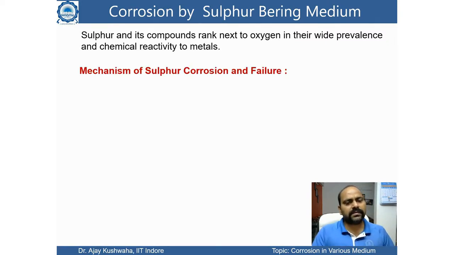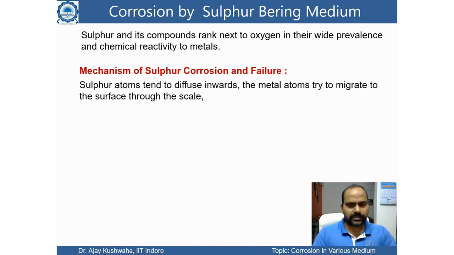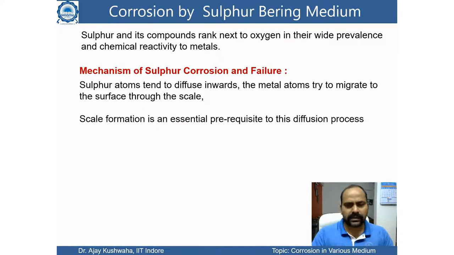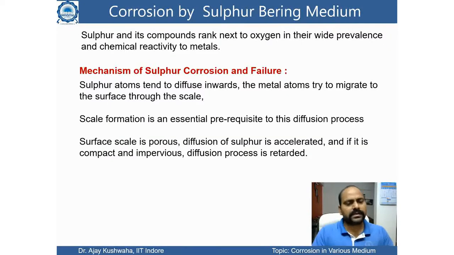So what is the mechanism of sulfur corrosion and failure? As you have seen in the previous slide, sulfur atoms tend to diffuse toward the metal atoms, or migrate to the surface through the scale. Basically the scale is there, with some thickness, and through that scale the species may migrate and react with the sulfur. Scale formation is an essential prerequisite to this diffusion process. When diffusion starts, the scale forms, and the surface scale is sometimes porous. If it is porous, then diffusion is easily possible, and the diffusion of sulfur is accelerated.